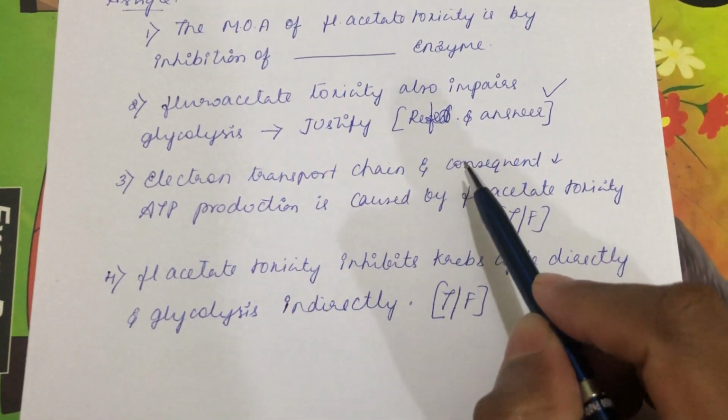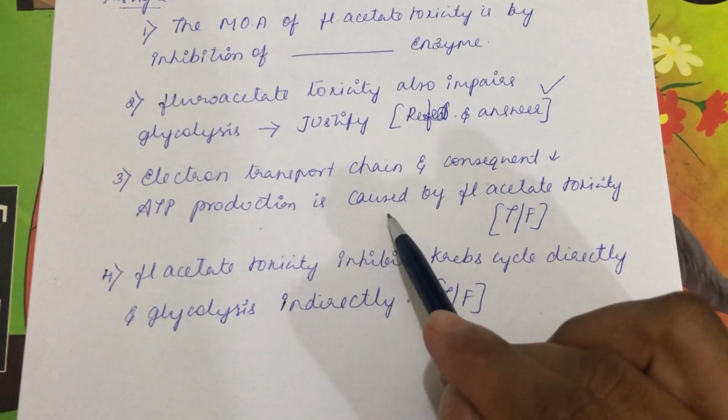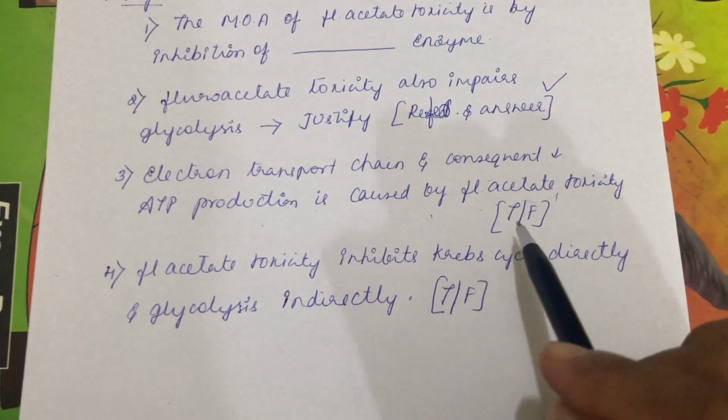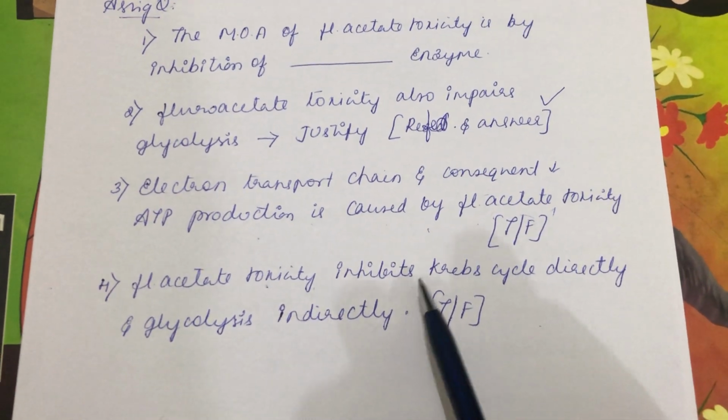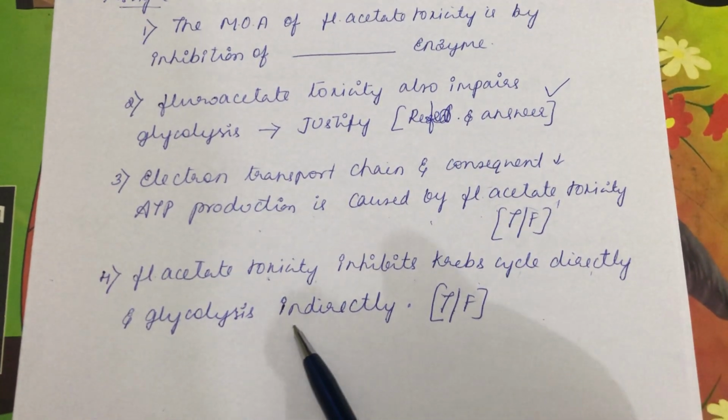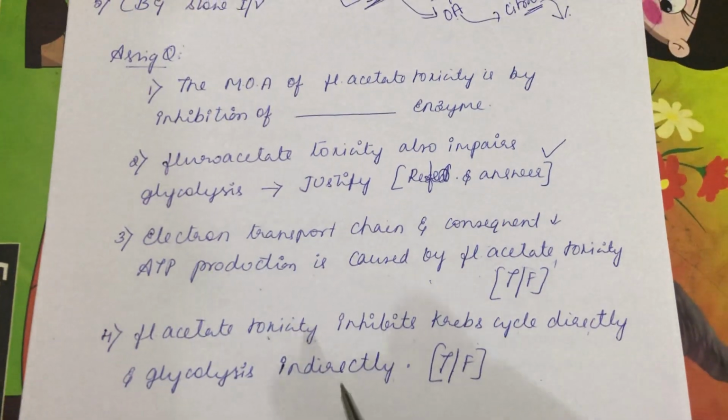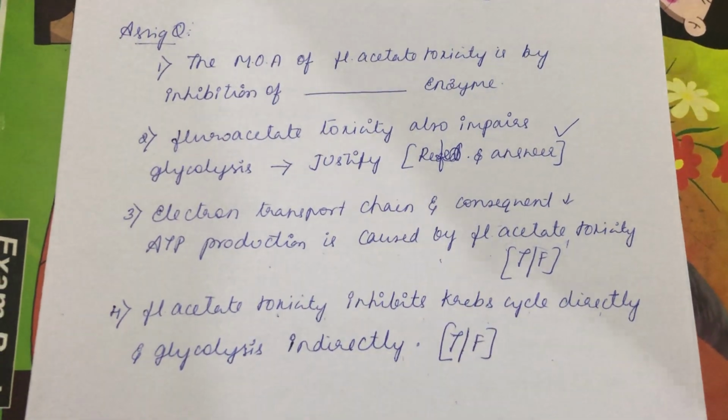Electron transport chain and consequent decreased ATP production is caused by fluoroacetate toxicity. True or false? Fluoroacetate toxicity inhibits the Krebs cycle directly and glycolysis indirectly. True or false? These are the assignment questions. You have to write your answers in the comment section. Thank you.